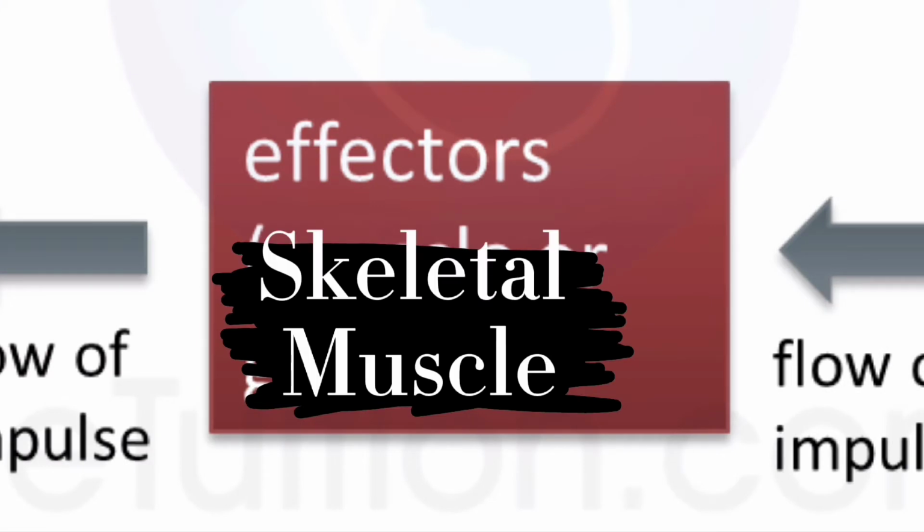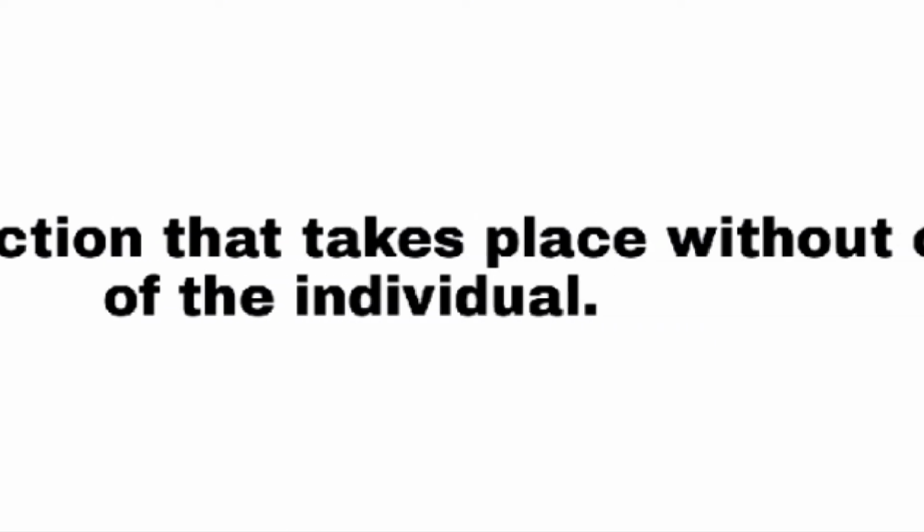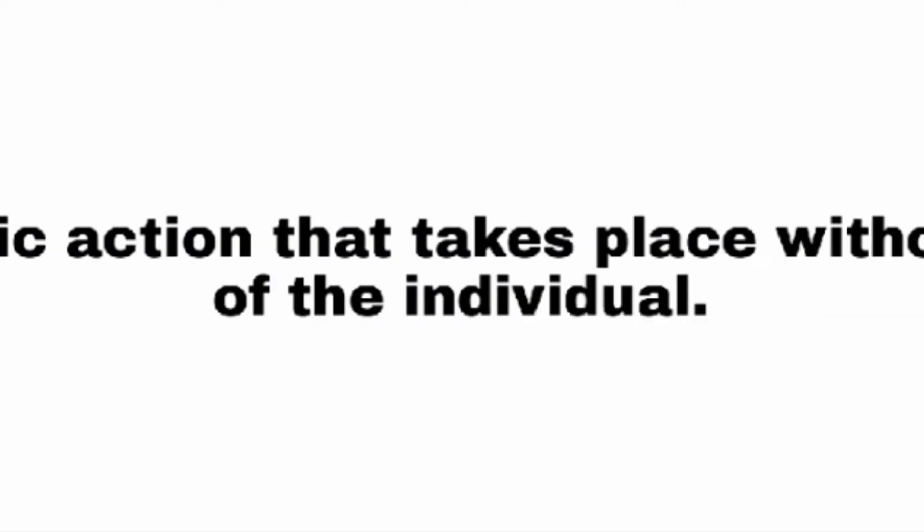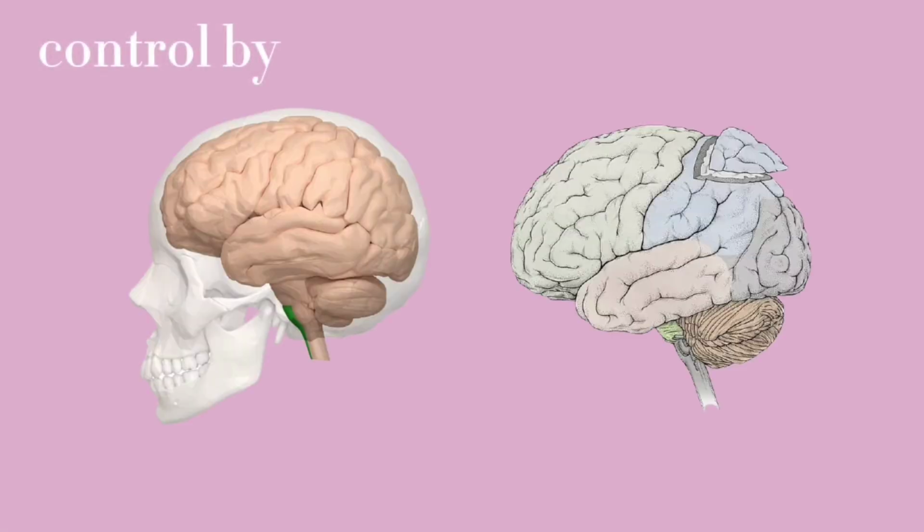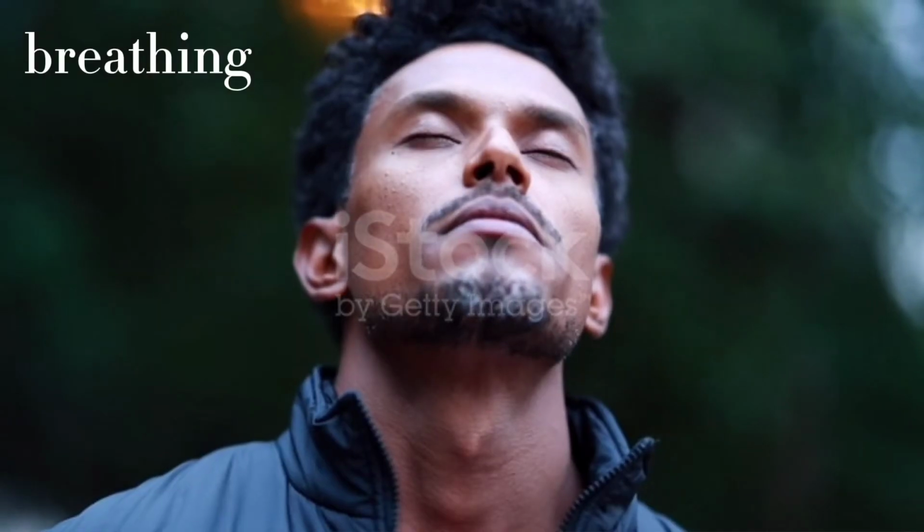Now let's look at the involuntary action. Involuntary action is an automatic action that takes place without consciousness or willingness of the individual. This is controlled by the medulla oblongata, which is located at the base of your brain. Examples of involuntary action are sneezing and breathing.